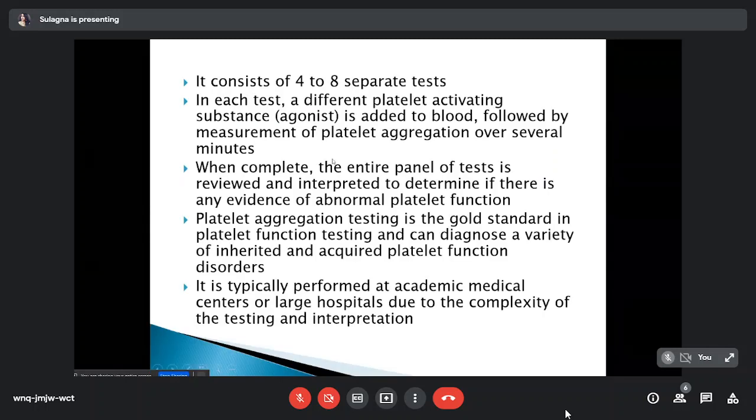Platelet aggregation testing is the gold standard in platelet function testing and can diagnose a variety of inherited and acquired platelet function disorders. It is typically performed at an academic medical center or large hospital due to the complexity of the testing and interpretation.